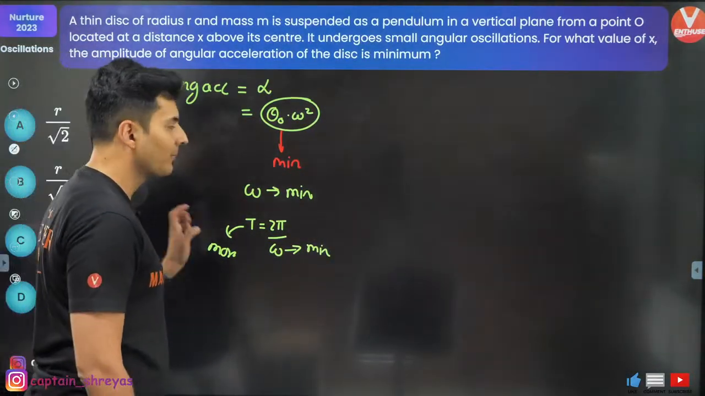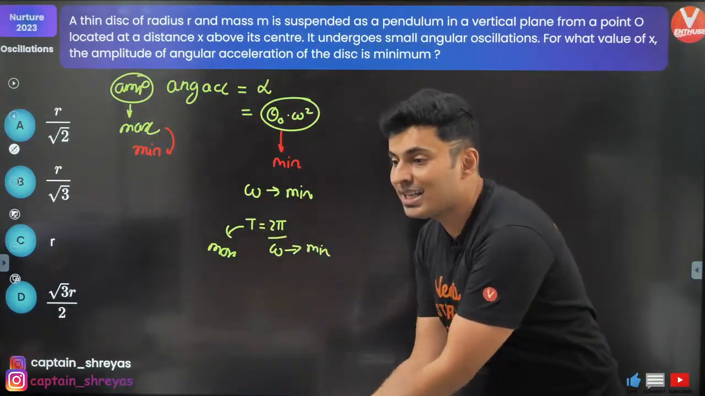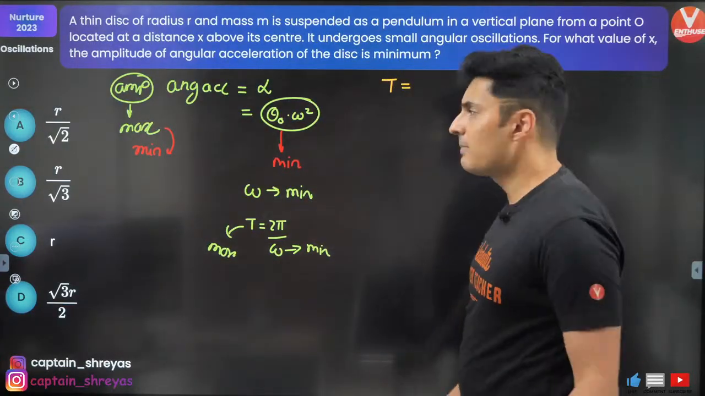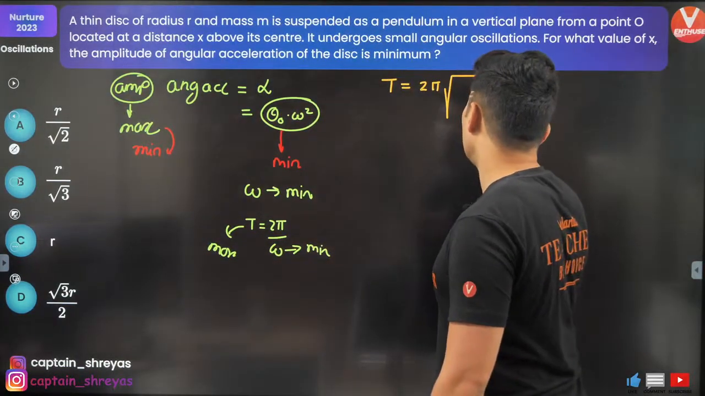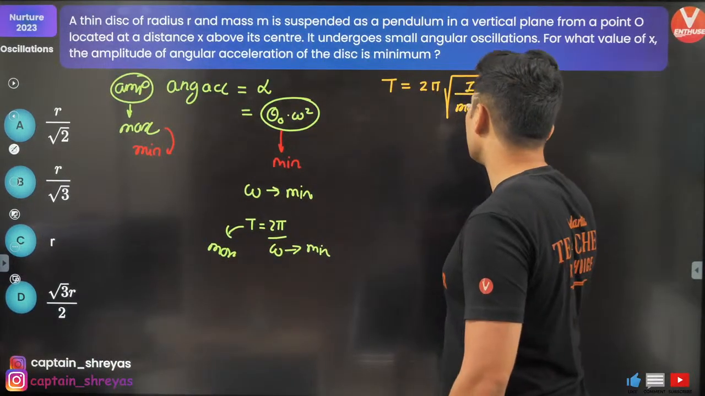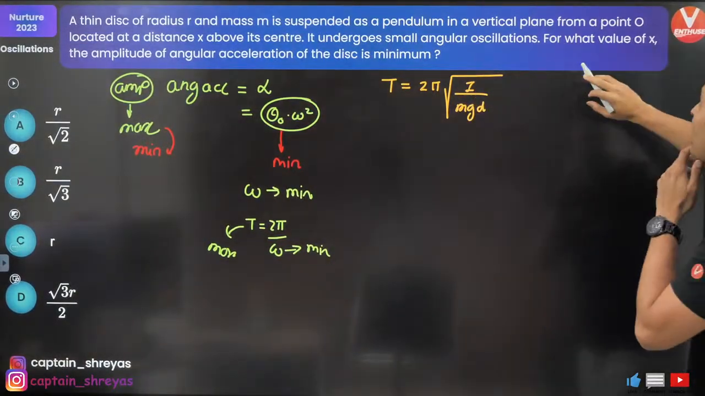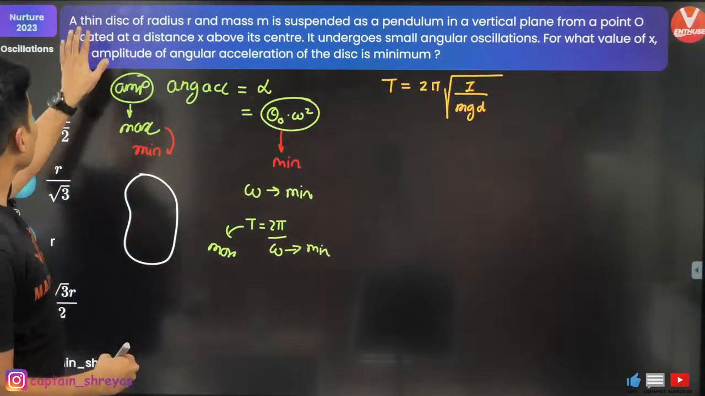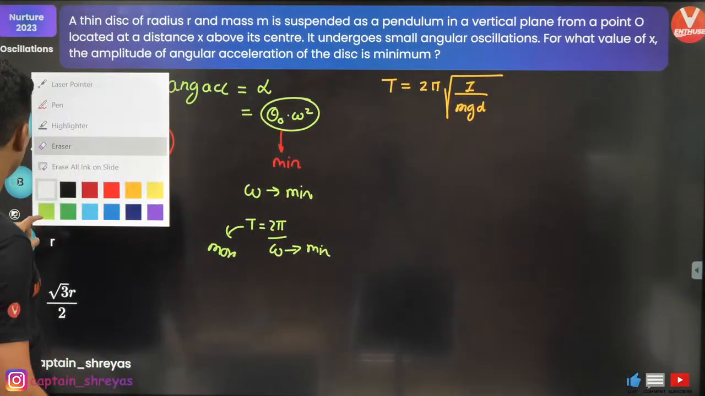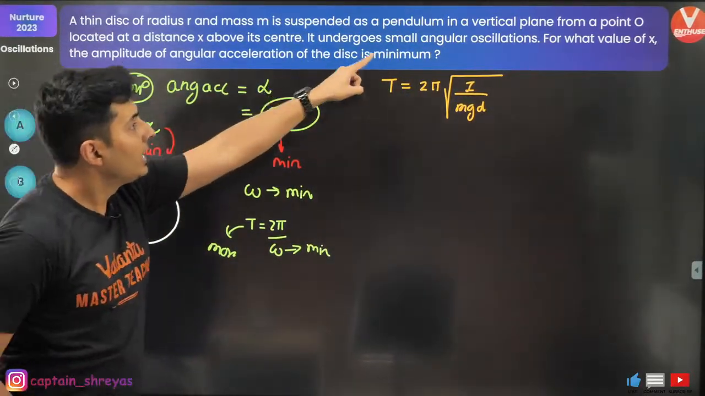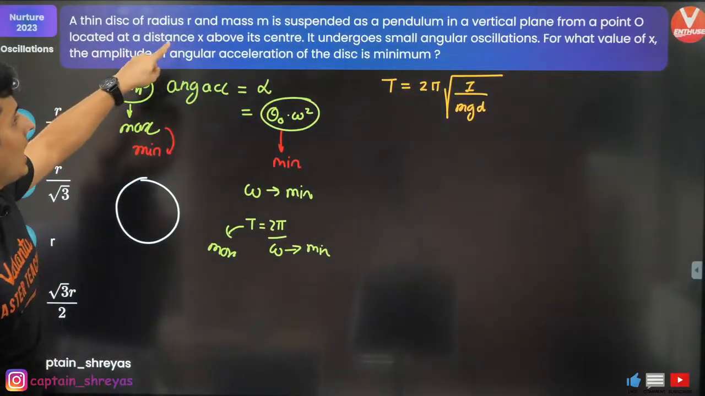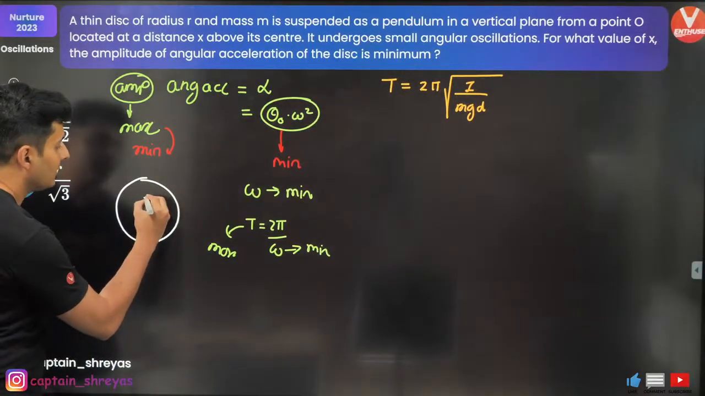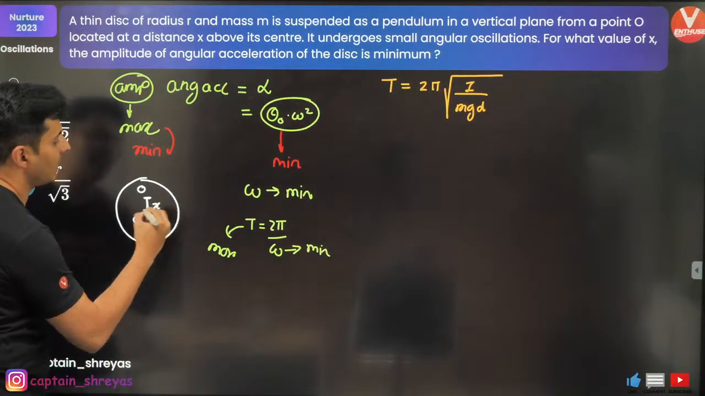Now here is the thing for solving the question. If you want to maximize the time, think about the formula for time period. Time period is 2 pi under root I by mgd. Somehow can I rewrite this equation in terms of x? Observe. I think I can. There is this disc in a vertical plane. It can oscillate, and it is hinged at point O, which is at a distance x above the center. So this is the hinge point, this is the center, this is x.